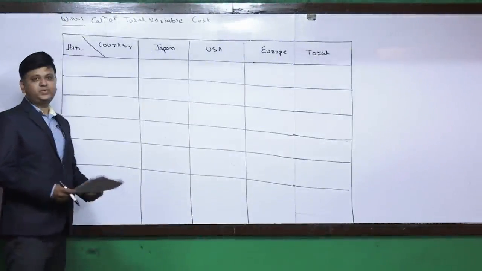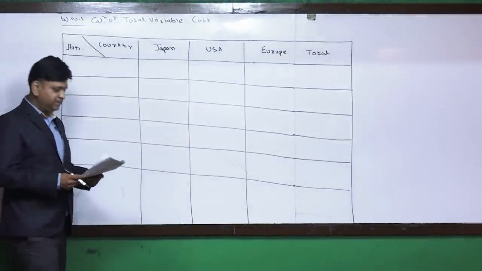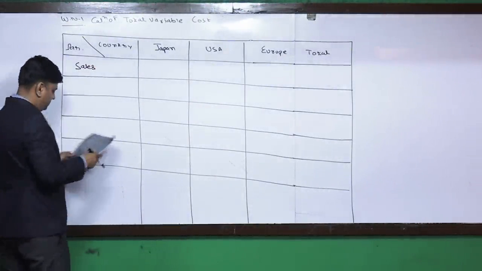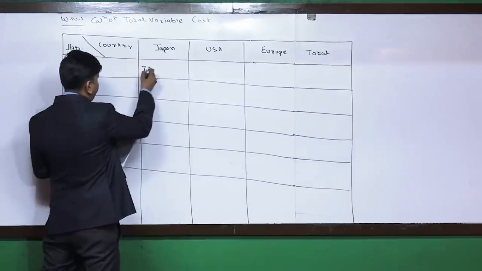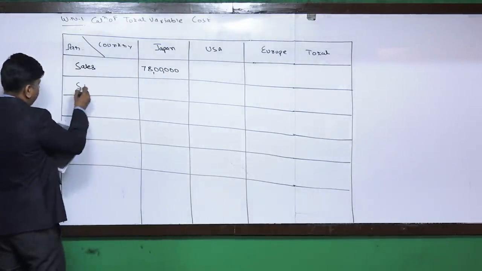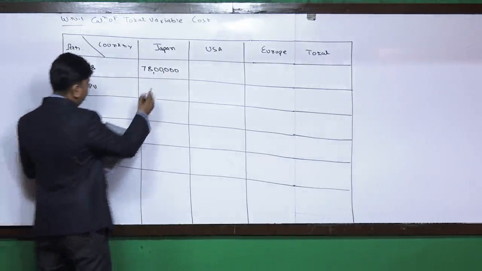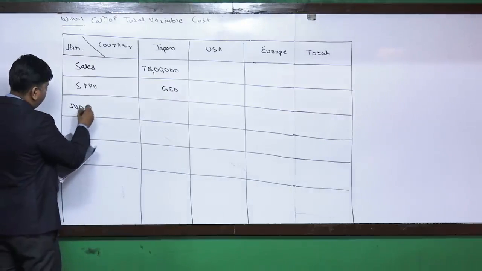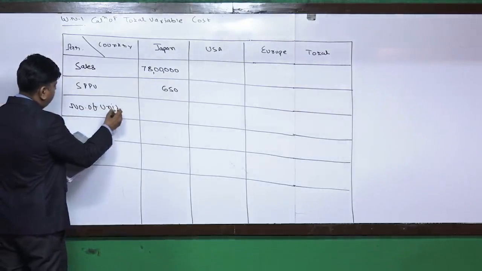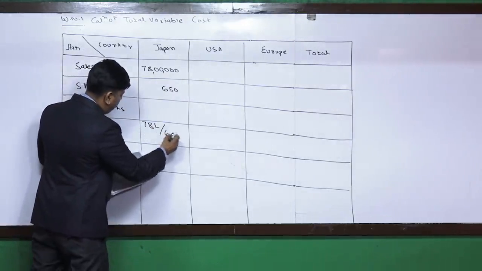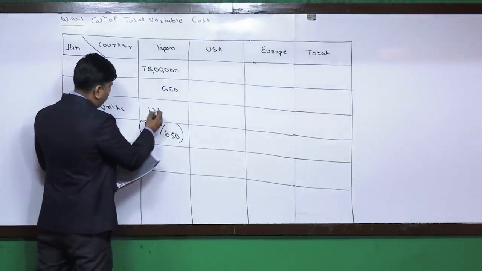So friends, the first working note is calculation of the total variable cost. Sales value for the Japanese customer is 78 lakhs. Selling price per unit is 650. So the number of units that we are going to produce and sell: 78 lakhs divided by 650, that comes to 12,000.